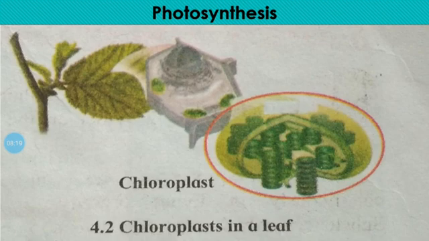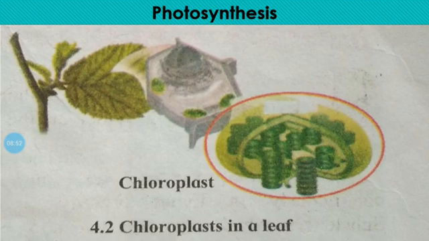So friends, this is about the photosynthesis reaction, how it occurs in the leaf of a plant, and what the requirements are for this process.